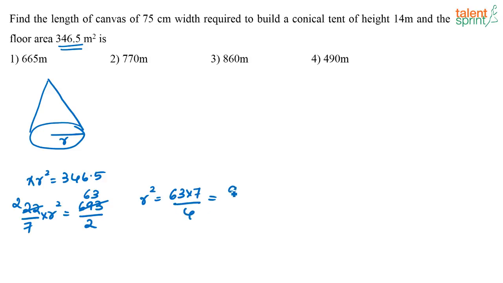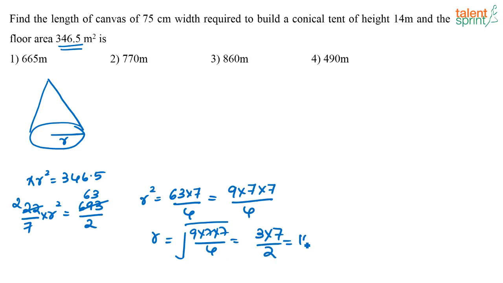That is 63 is 9 into 7, into 7 by 4, or r is equal to basically root of this value. Root of 9 into 7 by 4, that is equal to 3 into 7 by 2, 10.5. Yes, you need not write so many steps. When you see this itself, you know the answer is 10.5. I am just writing it like this so that it's easier for you to understand, and you don't have any doubt. So the radius is 10.5. From this information, I have found the radius of this cone.